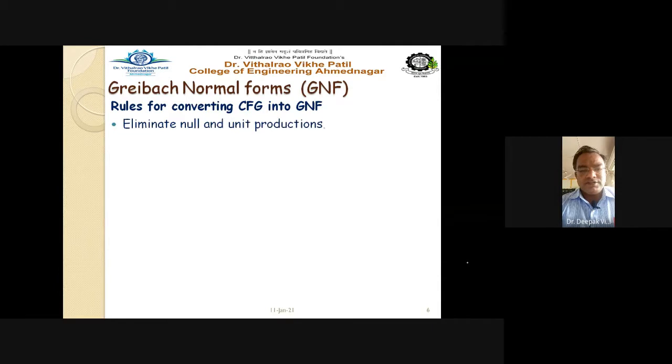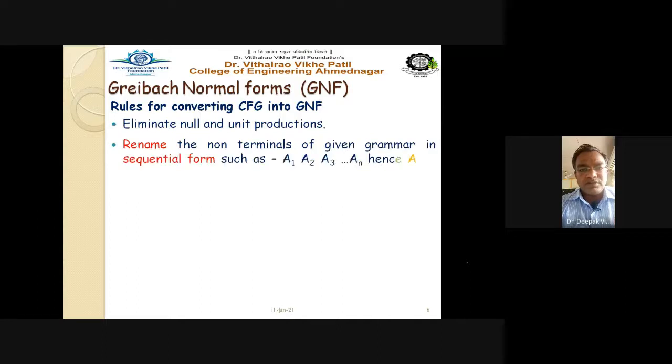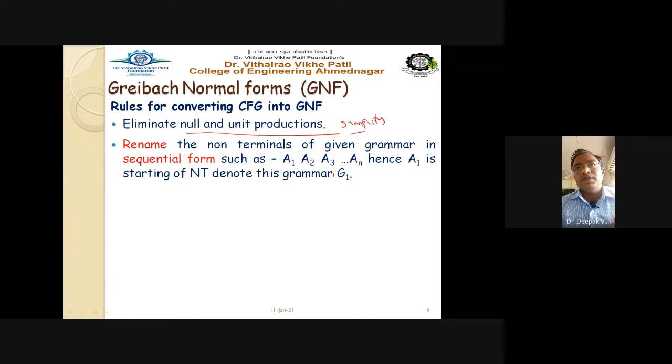Rules of converting CFG, that is context free grammar, into Greibach normal form. Eliminate the null and unit productions, same as in the case of CNF. Eliminating null and unit productions means we have to simplify the grammar. After simplification, we start converting that CFG into GNF, Greibach normal form.